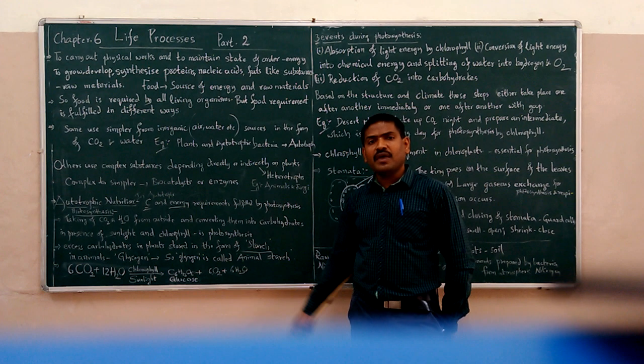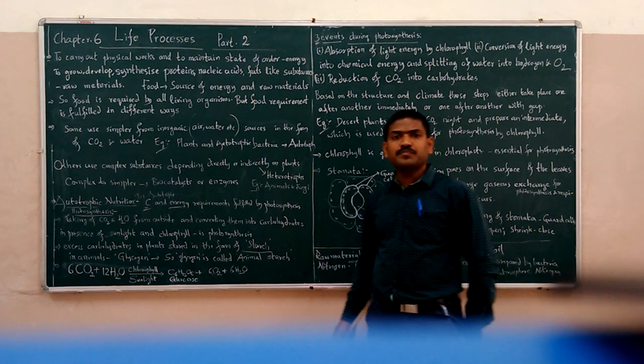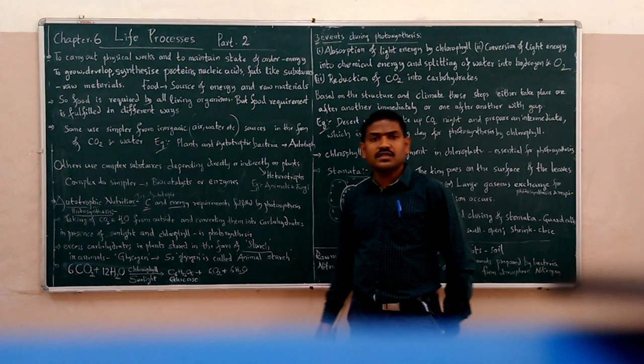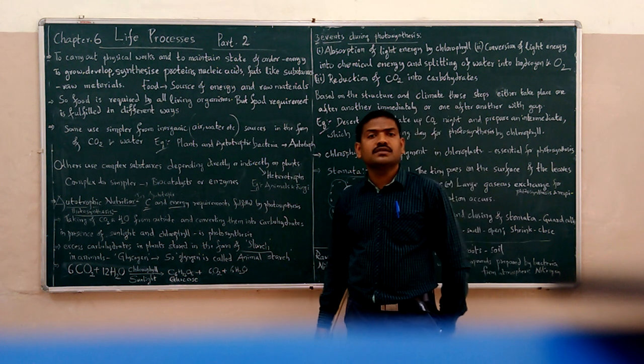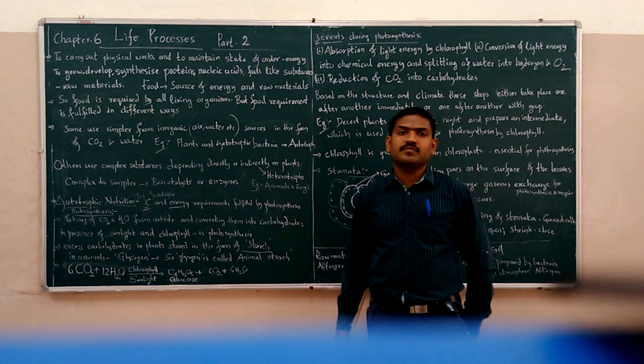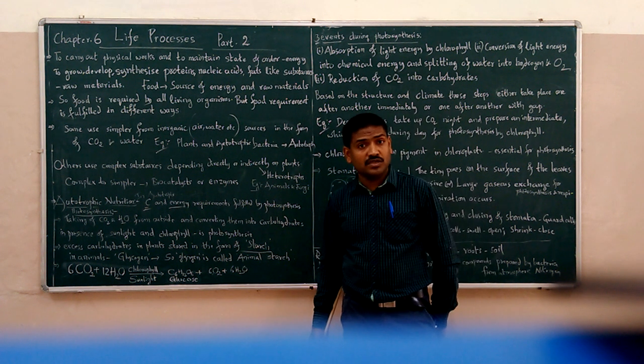So generally by photosynthesis plants prepare carbohydrates in the form of glucose, which can be directly utilized for the cellular respiration process to release energy.